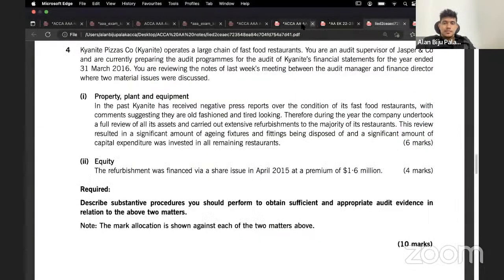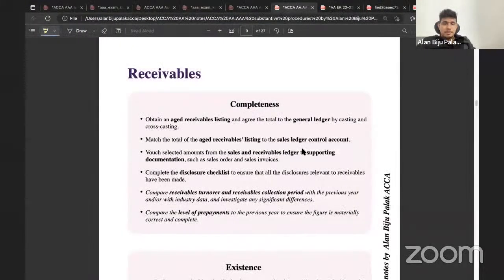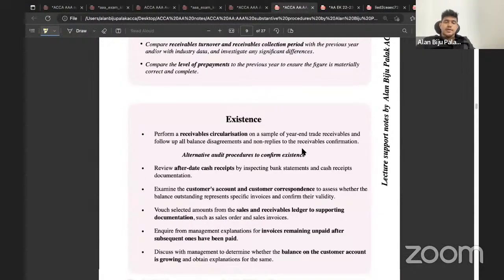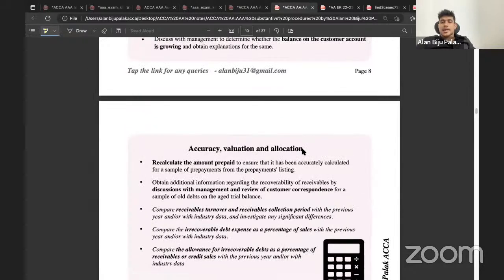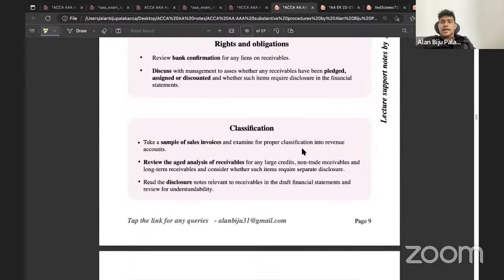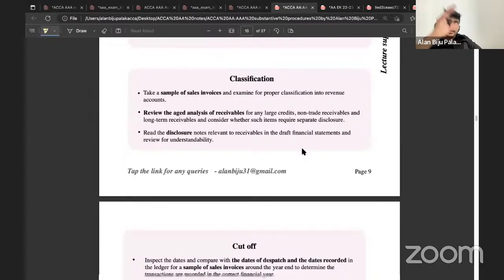And well, we know that when it comes to the substantive procedures, we have studied completeness of receivables, existence of receivables, accuracy, valuation, allocation, rights and obligation, classification, cutoff, occurrence, and presentation. So properly go through the scenario and consider what the examiner actually intends to ask you. So after reading the scenario properly, try to pick the actual requirement properly, then you give your answer.